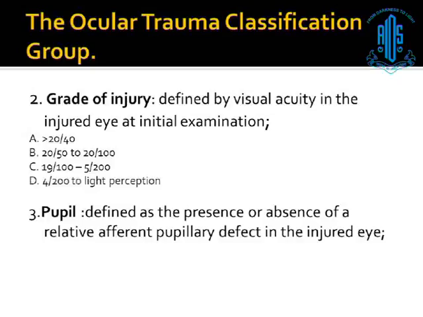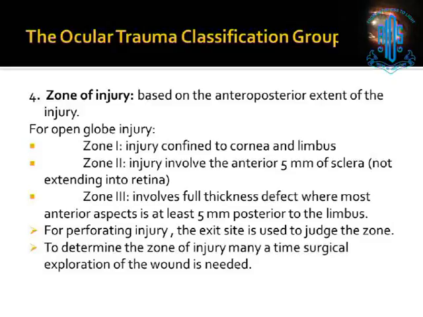The third thing they looked at was the pupillary reflex, and it basically defined whether there was an RAPD or not. So it was defined as the presence or absence of a relative afferent pupillary defect in the injured eye. The fourth one is the zone of injury. Based on the anterior-posterior extent of the injury, the zoning of the trauma is done.